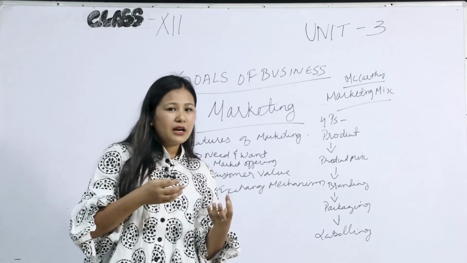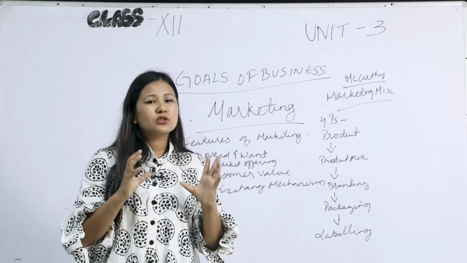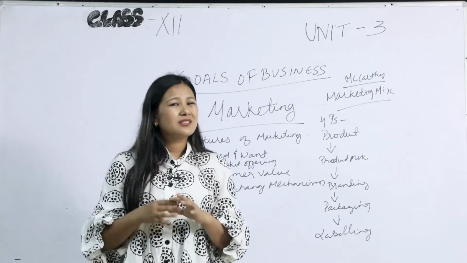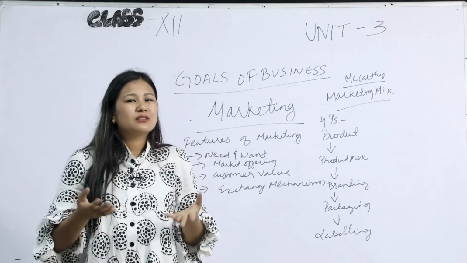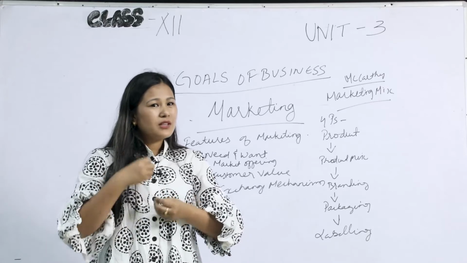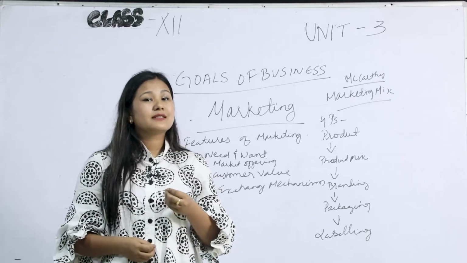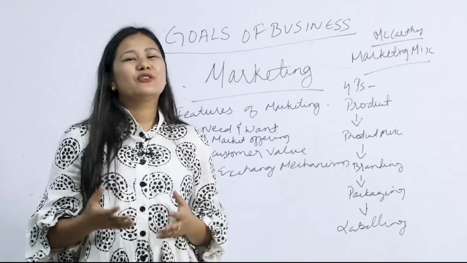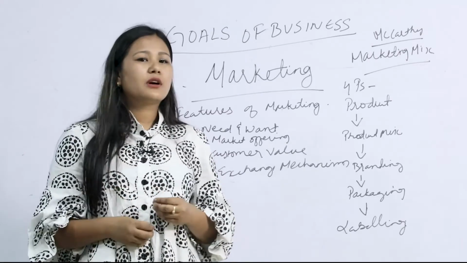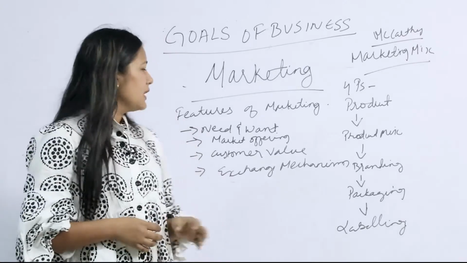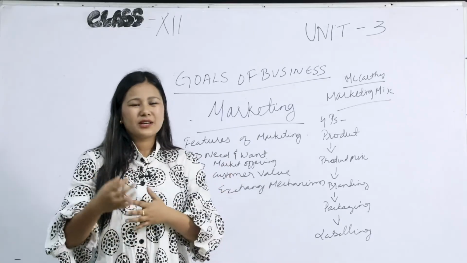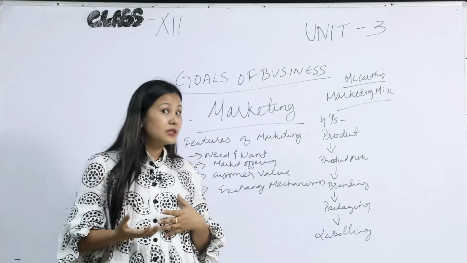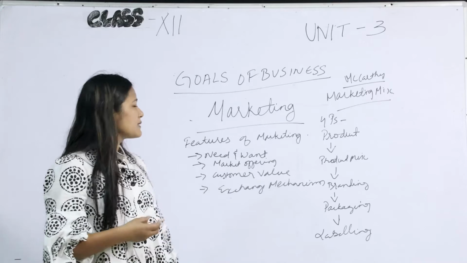Whether it's going to be a black and white TV, whether it's going to be a flat TV, whether it's going to be a 21-inch TV, whether it's going to be 42-inch TV, and what are the different price rates, right? So when you offer your products and services in the market, you have to consider all these factors. That is, what kind of products you are offering to the market. Therefore market offering deals with the products and services in which size, shape, quality, price you are offering to the market.